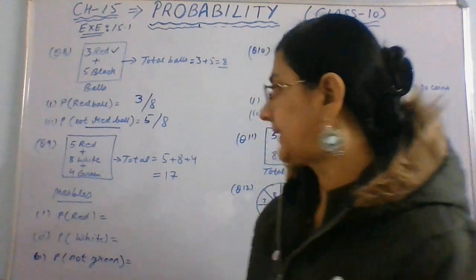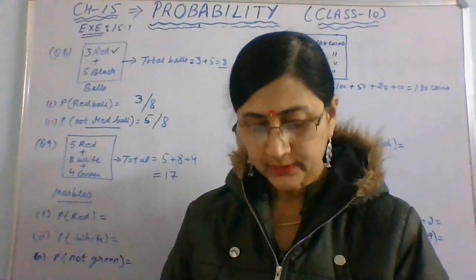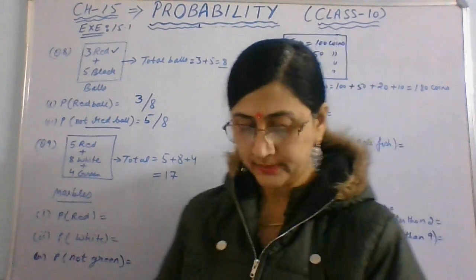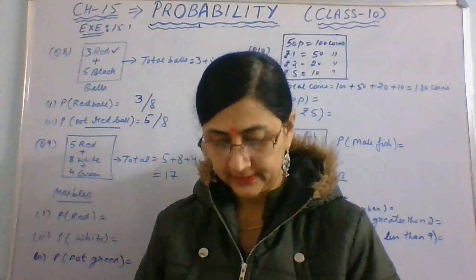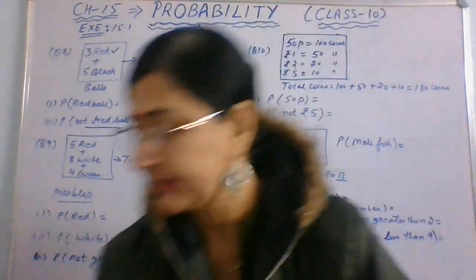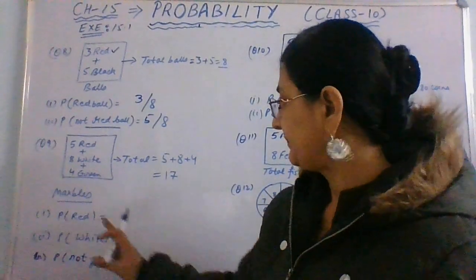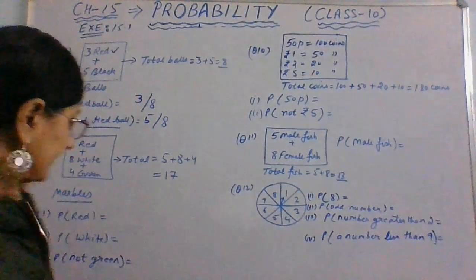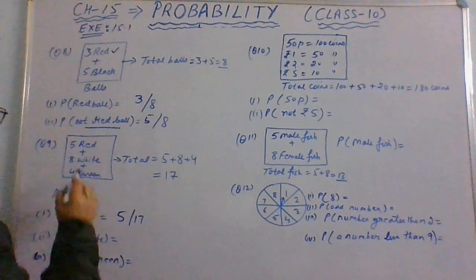Okay, now question number 9. We have a box that contains 5 red, 8 white, and 4 green marbles. We are supposed to find the probability of red, white, and not green. The total, you can add them up, is 17. Red, there are 5, so the probability will be 5 by 17. Then white, 8 by 17.